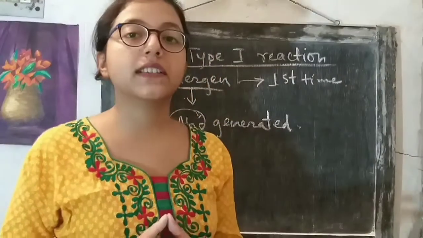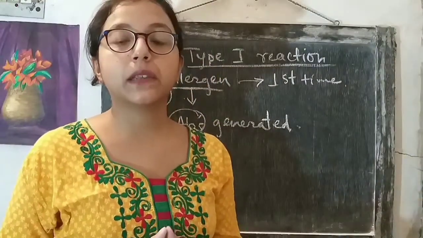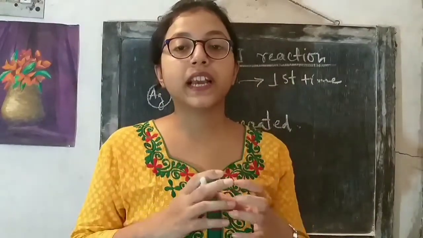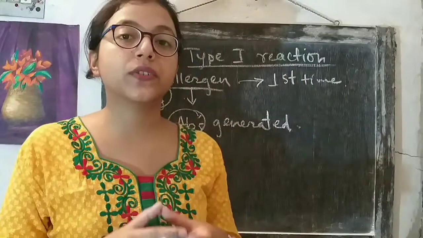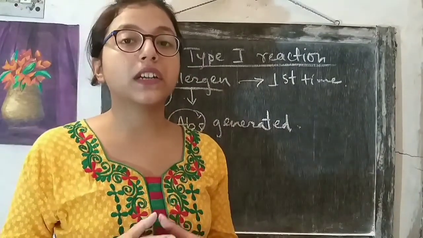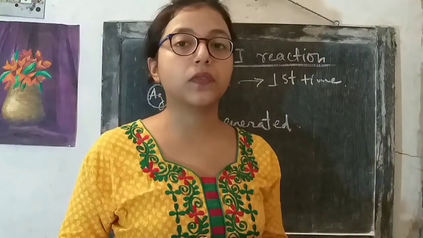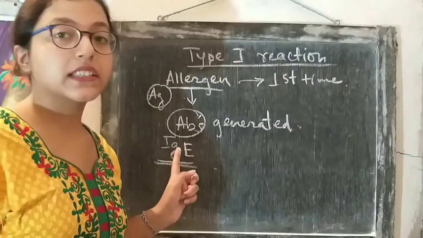But in normal cases, what happens? The first antibody that is produced by the plasma cell belongs to the class of IgM. First, IgM is secreted, then IgG is secreted. These are the two main categories of antibodies that are generated in normal conditions. But in this case, when the allergen enters the body of the person, IgE is secreted.